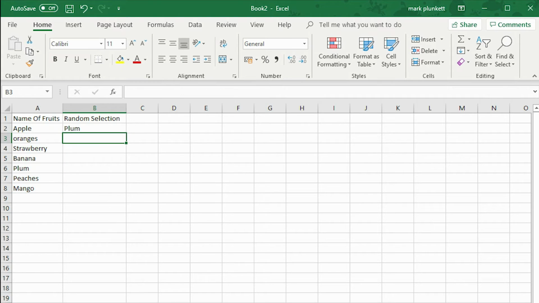Here we go. So there you go. Plum is the first winner. So this will be somebody. How to get a second winner? I'm going to press F9. So I'm about to press F9 now, and you see it change. Oh, why is this not changing? F9. Oh shoot. F9.